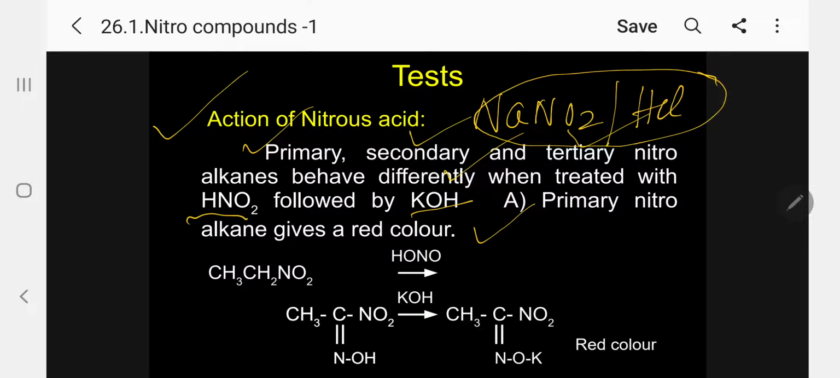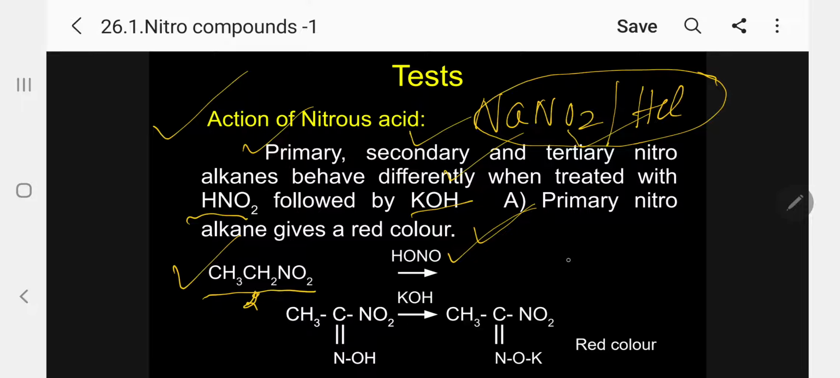So let me explain the reaction, kindly follow. I am taking nitroethane as an example, and treating it with nitrous acid, that means a mixture of sodium nitrite and HCl. When it reacts with nitroethane, kindly follow, there is one logic. Most important, students must understand this. Whenever a nitroalkane is primary, the alpha carbon, that is the carbon where NO2 is attached, has two hydrogen atoms. So in that case, what will happen now?